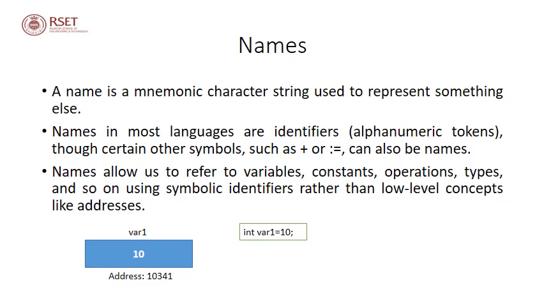So here is an example. When we declare a variable called var1 of type int, as in int var1 = 10, we have effectively assigned the value 10 to an address, say an address like 10341, and the name that we are going to use to refer to that particular address will be var1, or variable 1.